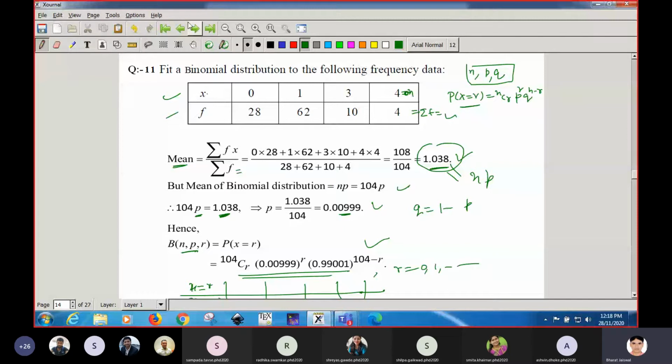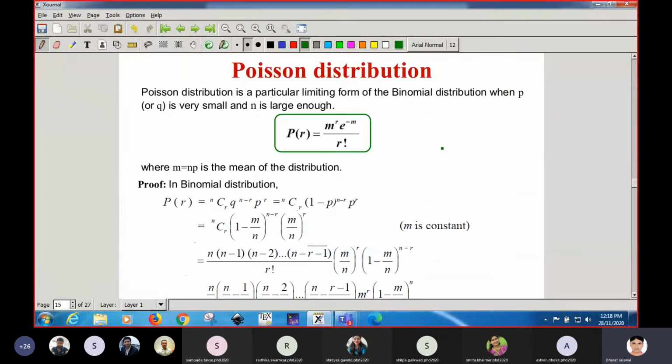Now the next one is the Poisson distribution. Poisson distribution is the limiting case of the binomial distribution. Poisson is a particular limiting form of the binomial distribution when p is very small and n is very large. In binomial distribution, the probability is a little bit high and n is very small, like n equal to 5, 10, 11, something like that.